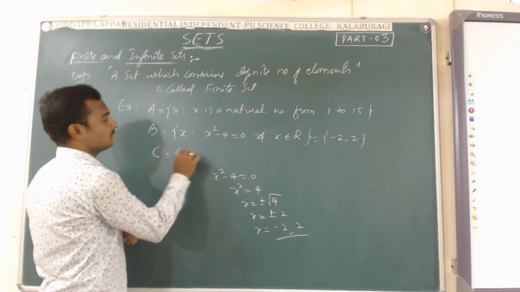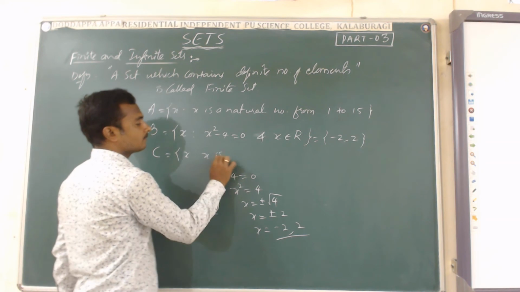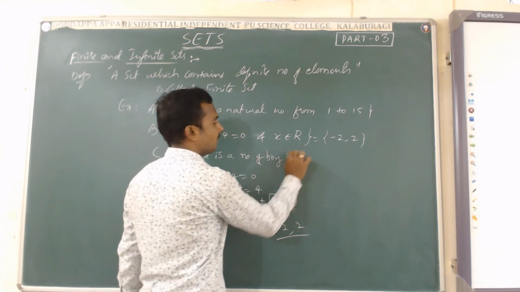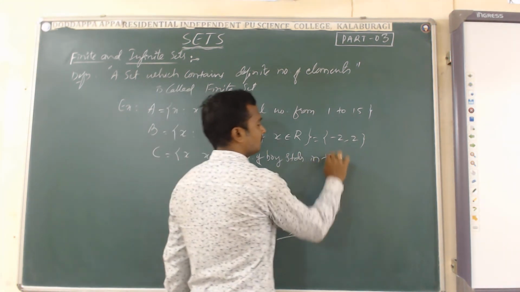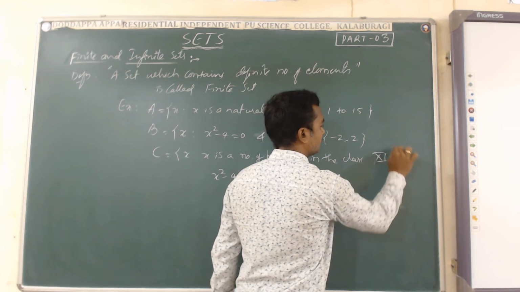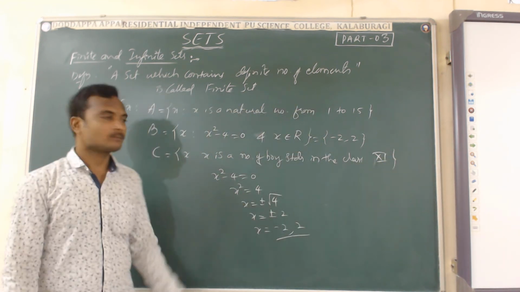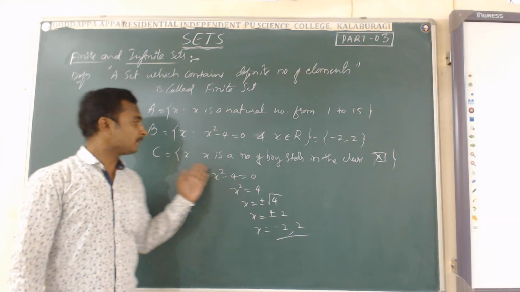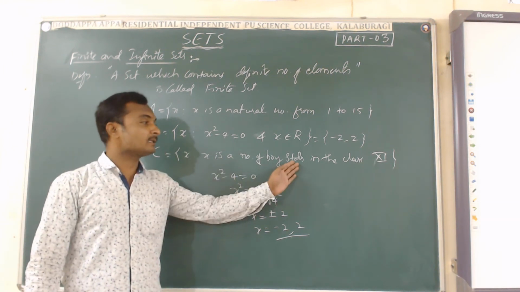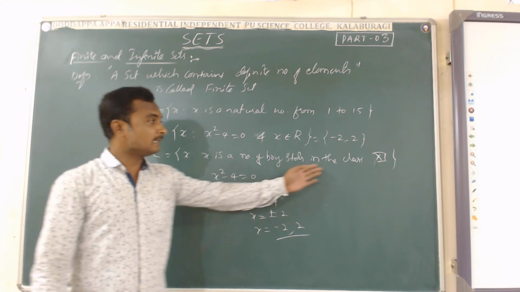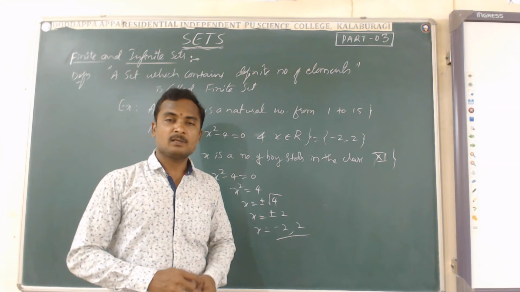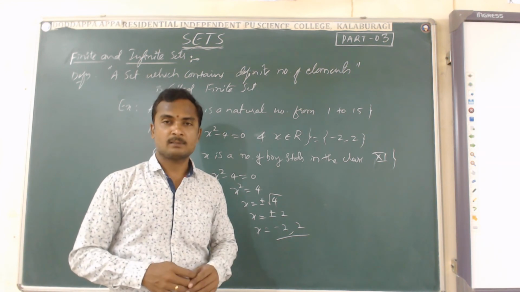One more example. The set C is the set of all X such that X is the number of boy students in the class 11. You can see in your section or your class or your division, there is a definite number of boy students.